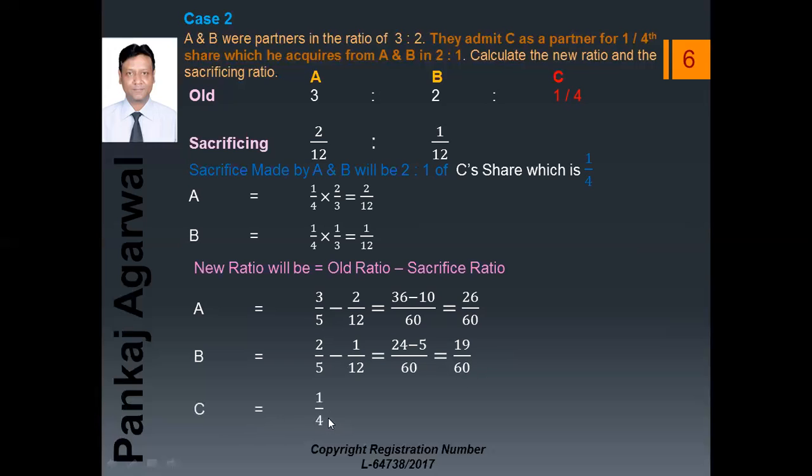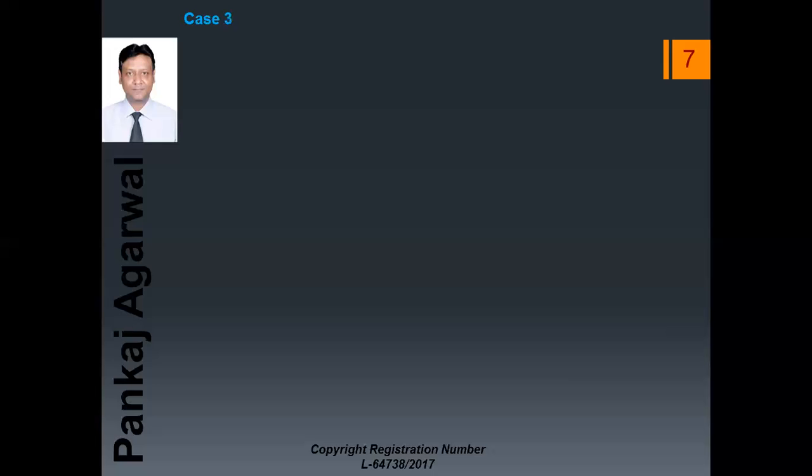Now C's new ratio is 1/4, but the denominators are different. We will multiply this 4 into 15. It will come to 60/60. So 15/60. So new ratio will be 26, 19 and 15. We can write it here now.